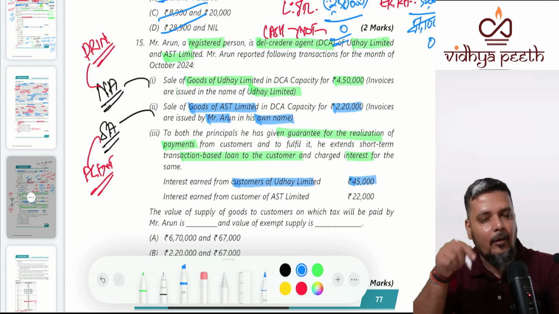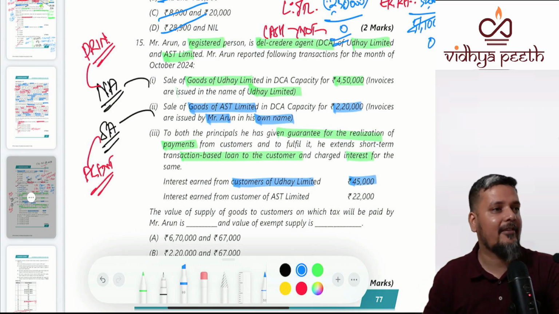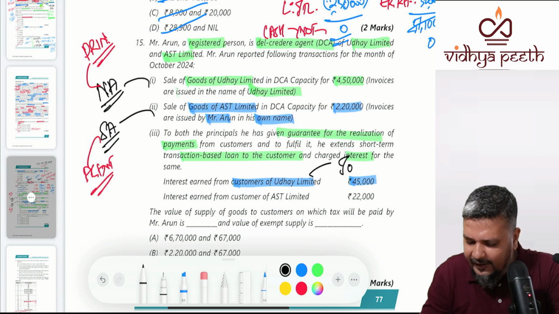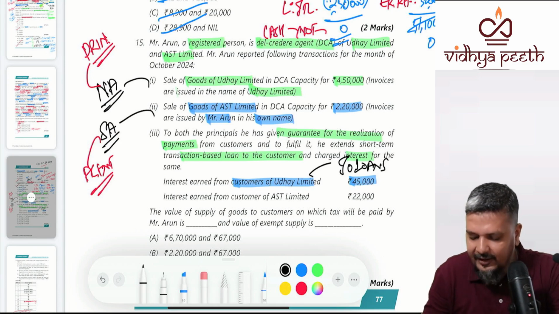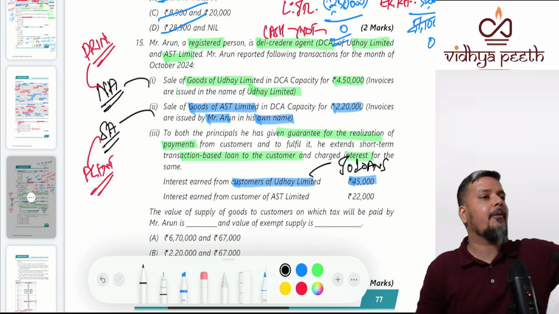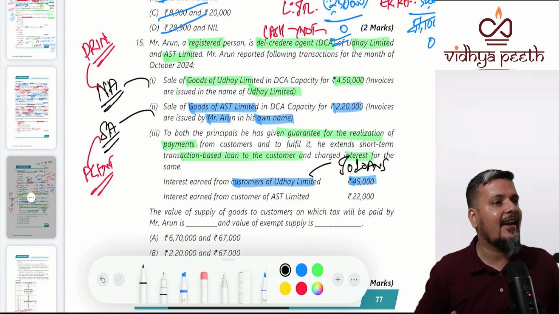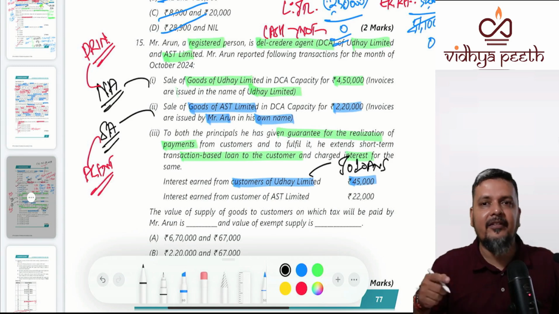Think and ask. This also we discussed. Is this interest on loan or interest on delayed payment of consideration? See, supply to the clients of Uday Limited was made by Uday Limited to customers. He is acting like a third person. So this is interest on loan.